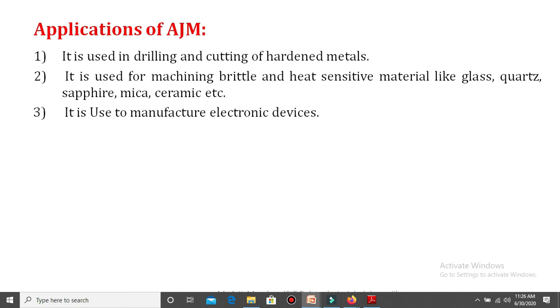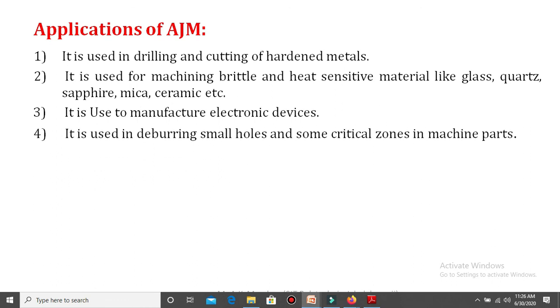Next, it is used to manufacture electronic devices. That is one more important application. Whenever different electronic components are there, different electronic devices can be easily manufactured with the help of abrasive jet machining, because various electronic devices are heat sensitive. In that case abrasive jet machining is the best one.